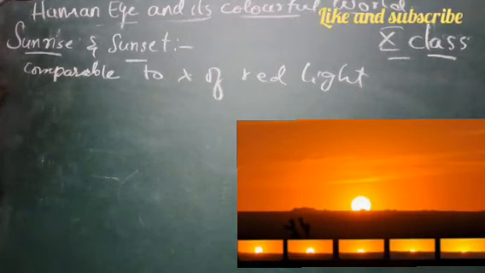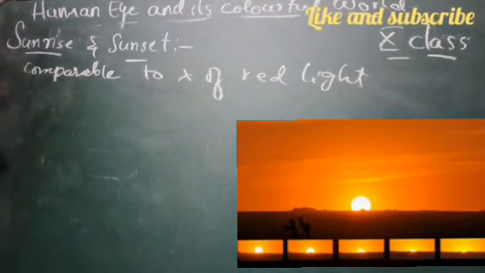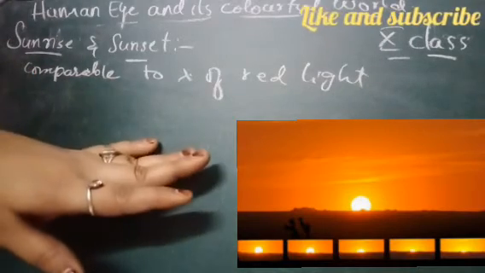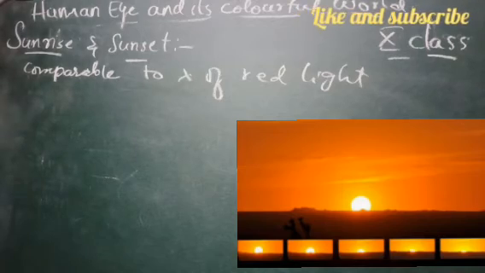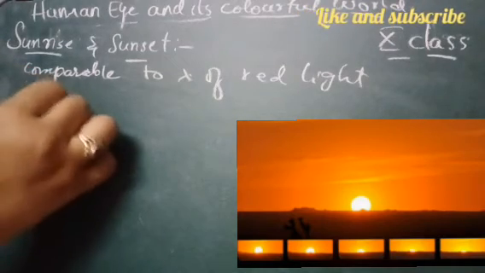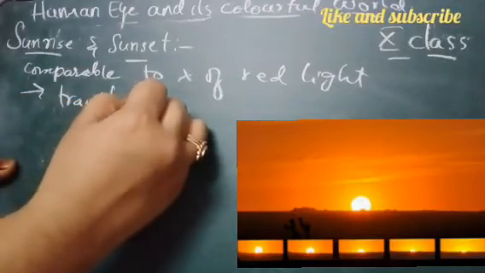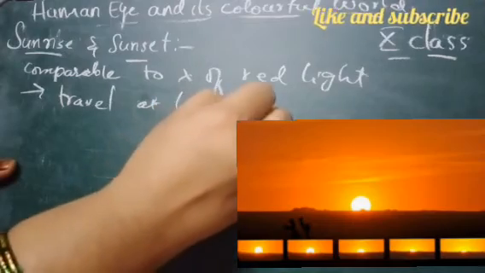The scattering of red color is less when compared to the other colors. The light from the sun needs to travel more distance in the atmosphere during sunrise and sunset to reach our eyes. Okay, it needs to travel a long distance.